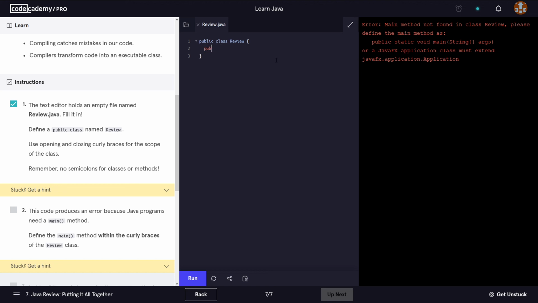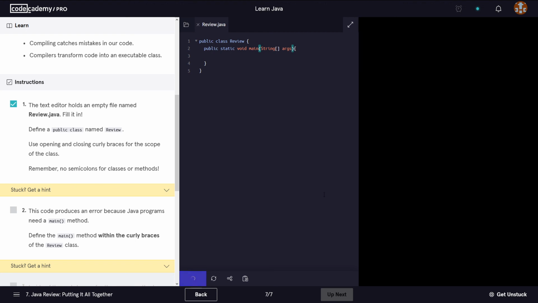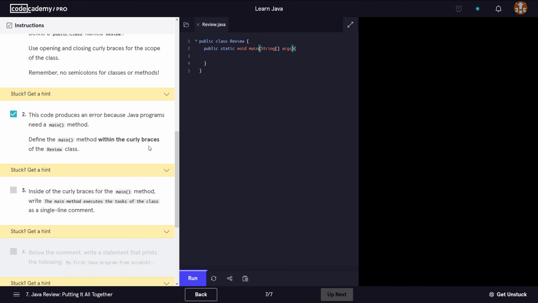Public static void main. We're gonna add also the curly brackets. And inside here, we gotta add String args. If I run it, okay, so it ticked this box, and this code produces an error because a Java program needs a main method. So that was exactly our code without the main method. Then we added the main method. We added it to the class.